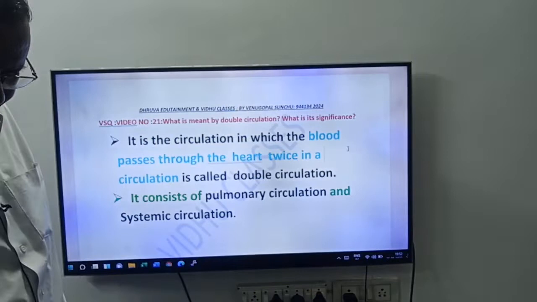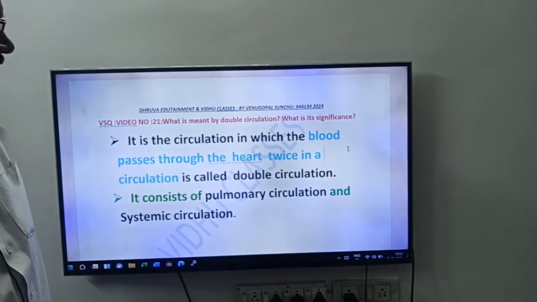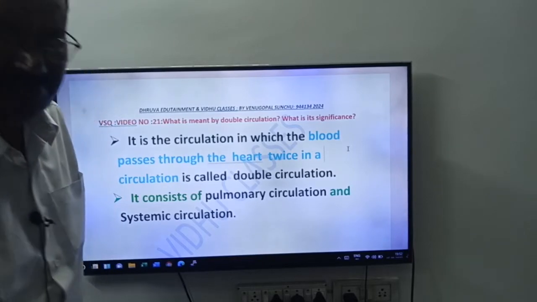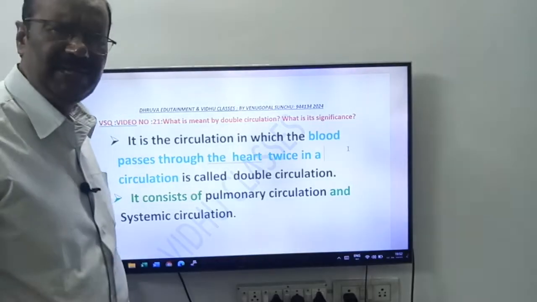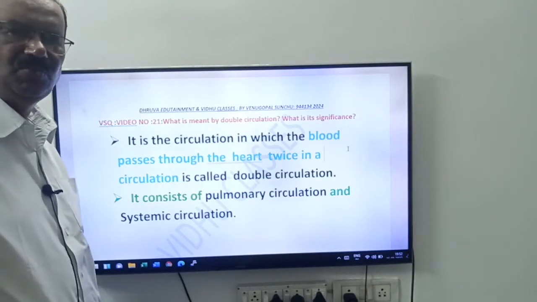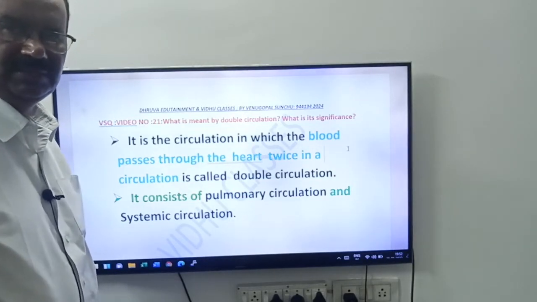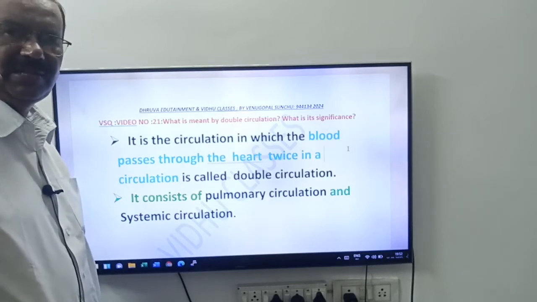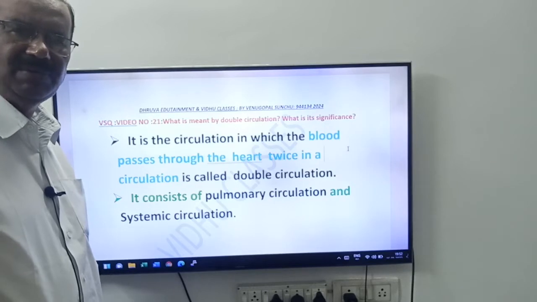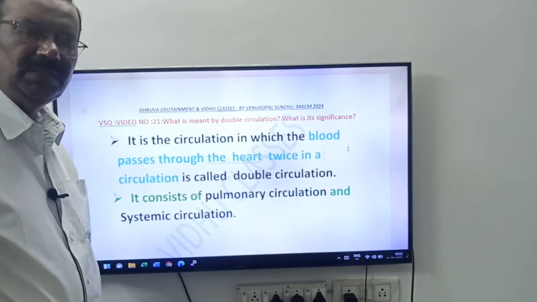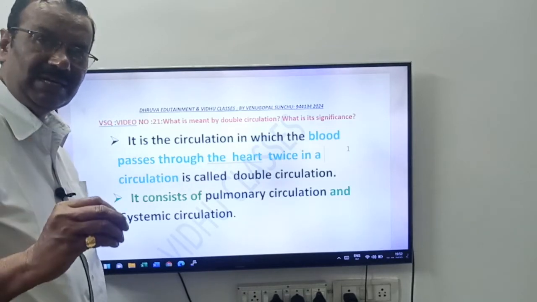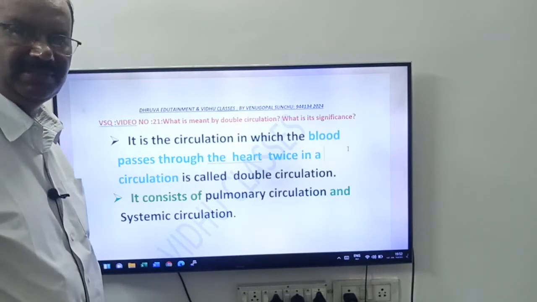What is our question, friends? What is meant by double circulation? What is its significance? Friends, this is a basic question. Being a biology student, being a geology student, you must know what double circulation is. Circulation is of two types: one is single circulation, another one is double circulation. Double circulation is of two types: incomplete double circulation and complete double circulation.